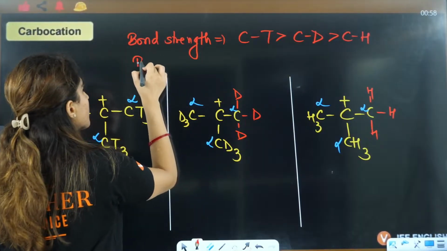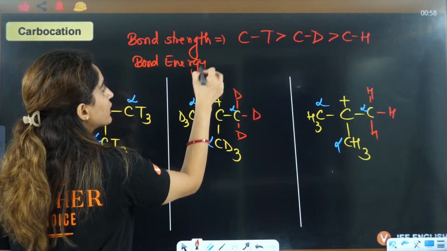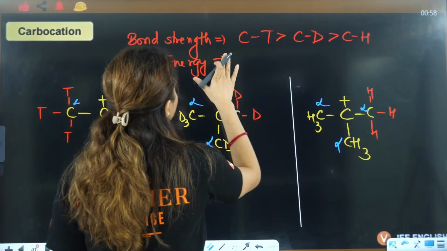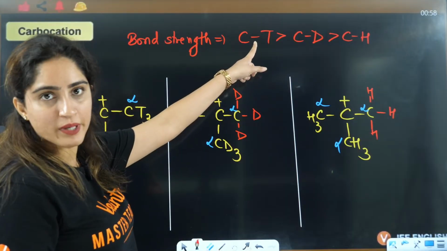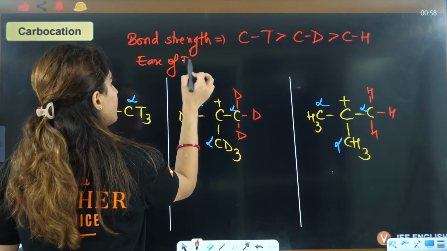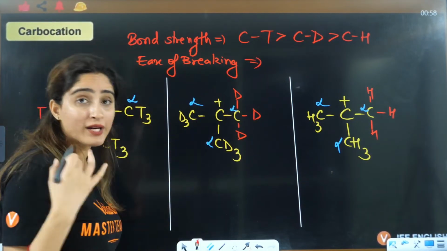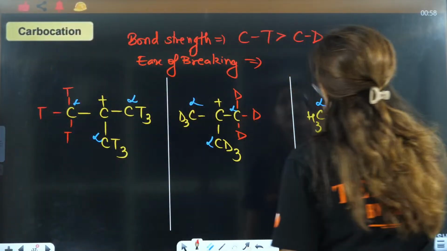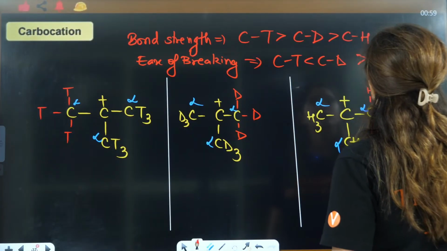That means the bond energy required to break the bond will be maximum here, so bond strength will be maximum here. So ease of breaking will give you more hyperconjugation, right? That will be maximum in CH.